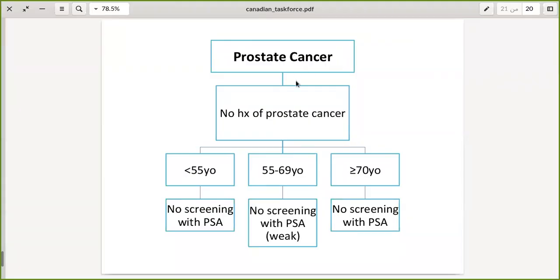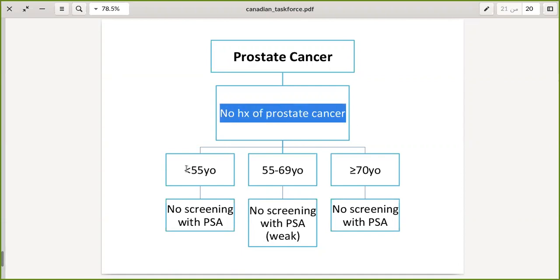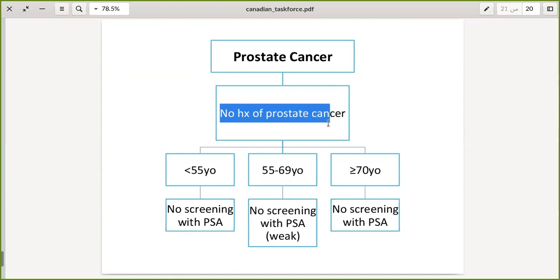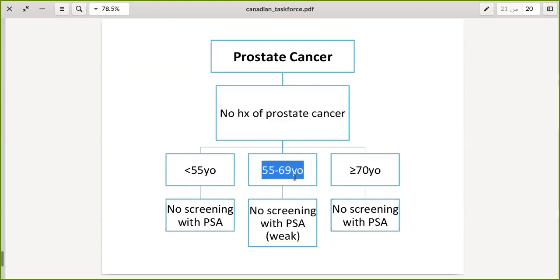All right, so prostate cancer with no history of prostate cancer: at any age, no screening with PSA. Full stop, that's it. You should inquire about a history of prostate cancer before in the patient or in the family. So no history, no PSA screening, okay? However, it's a weak recommendation for age 55 to 69. Okay, that's it for prostate cancer.